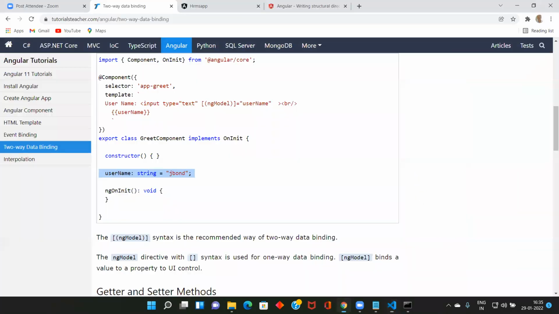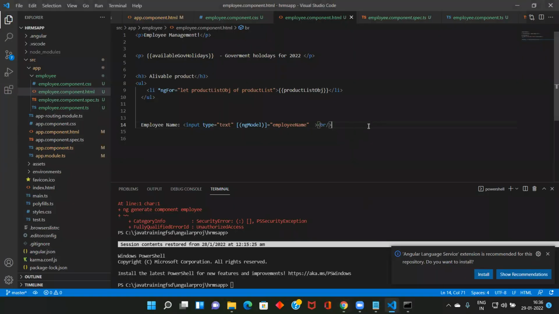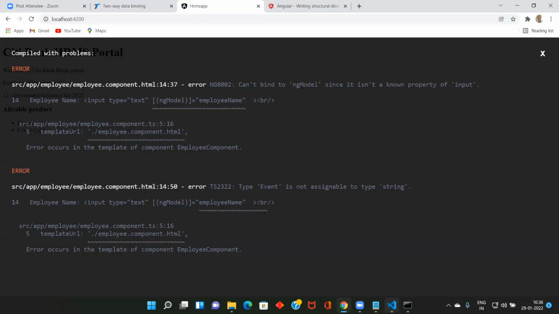Okay, now let me go here. What is the problem here? Error. Employee name, did I save it? Employee name, string, Ravikumar. Cannot bind ngModel since it is not a known property of input.